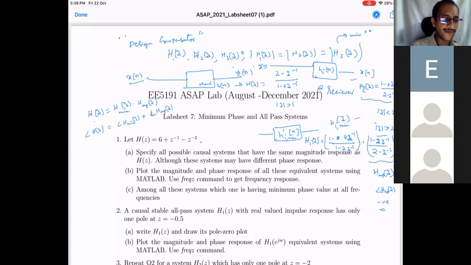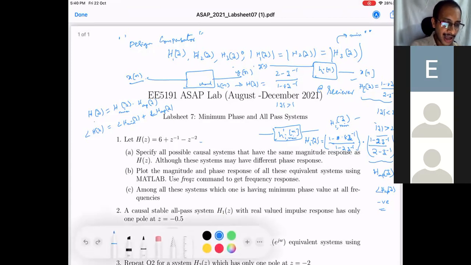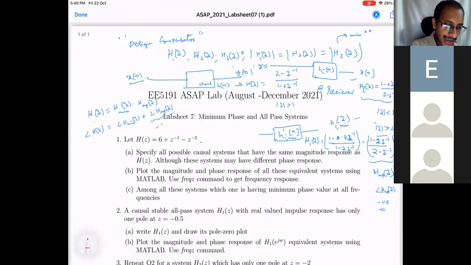This is just in phase. Phase is multiplication in magnitude, but in angle it is summation. I hope you know that. Given that, what will happen? All pass system, as I said, has what? Negative phase. Always negative phase.